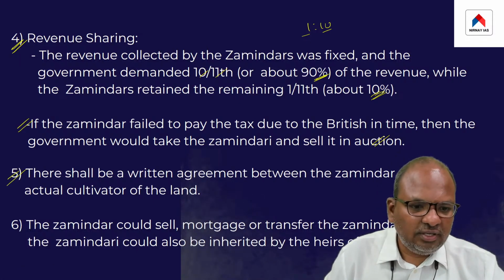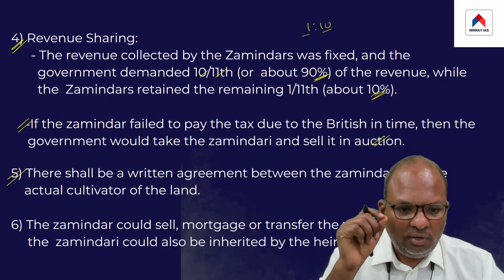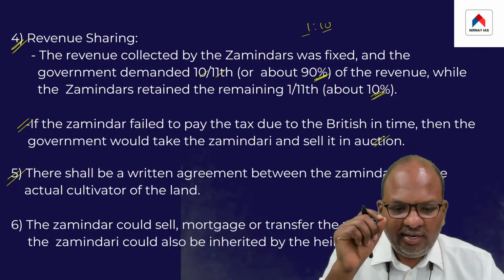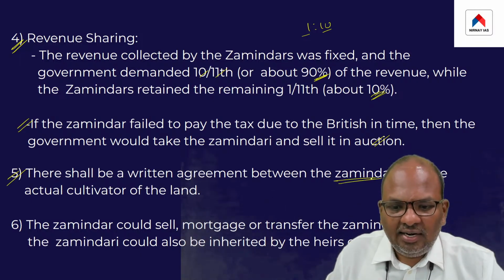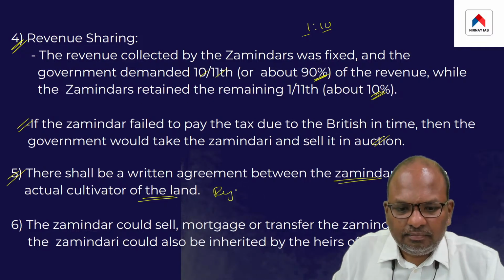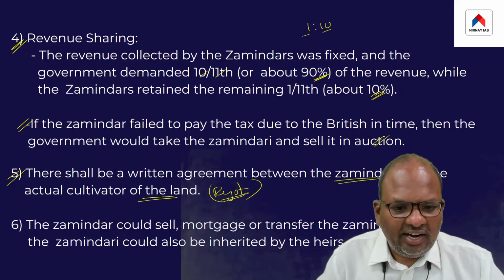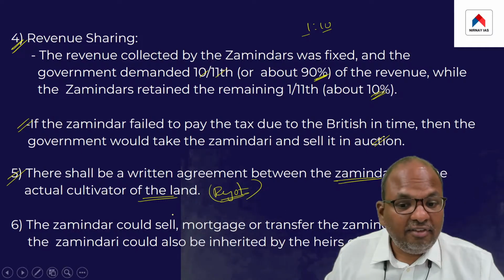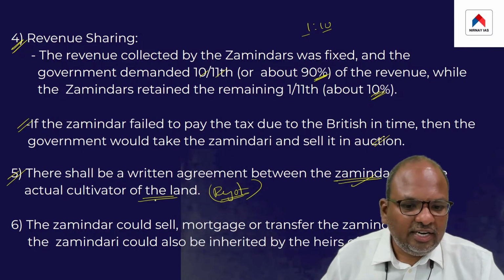Take a look at the fifth feature. So there was also a provision for a written agreement between the zamindar and the actual cultivator of the land, that is the Ryat. Ryat is the peasant. So the Zamindari system also had a provision for a written agreement between the Zamindar and the actual cultivator of the land.